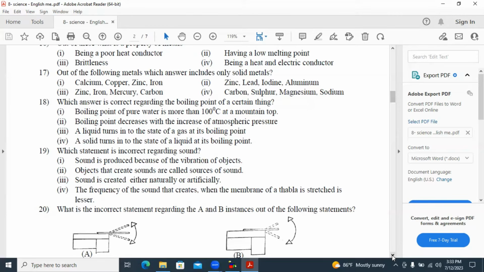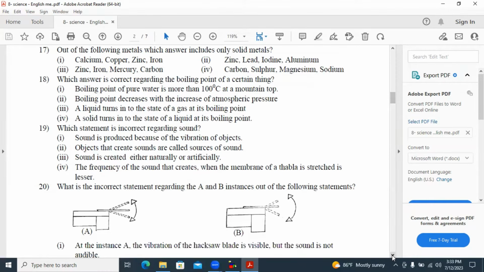Boiling point decreases with the increase of atmospheric pressure is also wrong. If the atmospheric pressure increases, boiling point also increases accordingly. So second one is also wrong. Third one is the correct answer. Fourth one, a solid turns into the state liquid. No, a solid does not turn into a liquid at the boiling point.